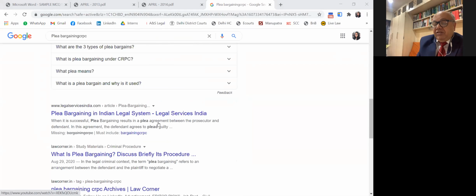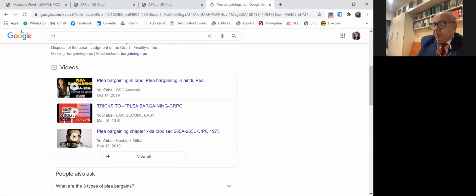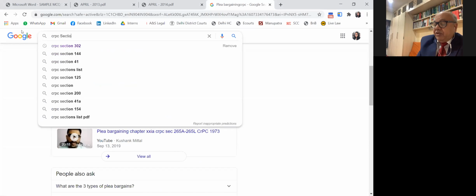When the application is filed, these are held in camera proceedings. Kindly see that under section 265B(4), this is an in camera proceeding.